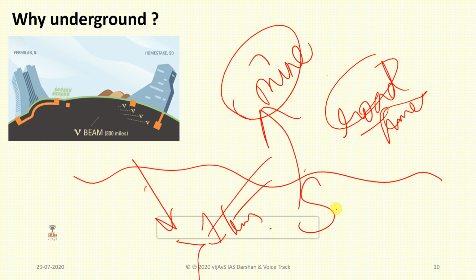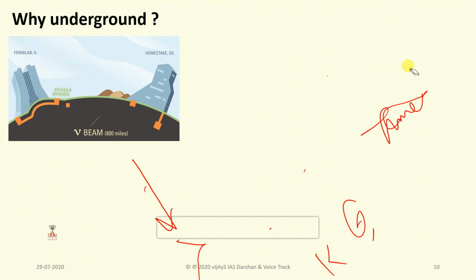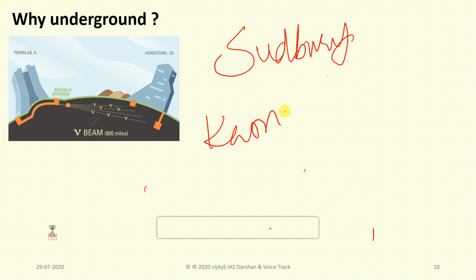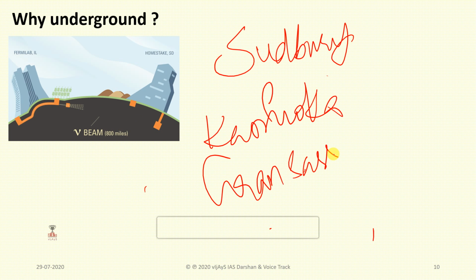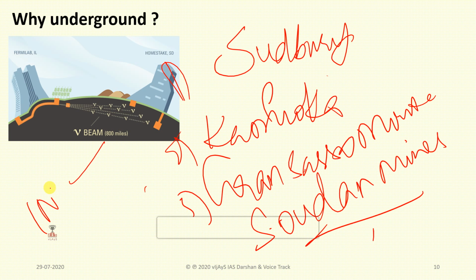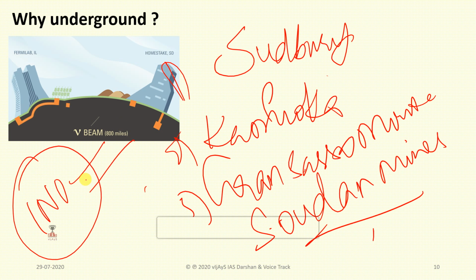To remember: Sudbury in Canada, Kamioka in Japan, Gran Sasso Mountains in Italy, and Soudan Mines in USA. These are the four, and several others are also planned, including INO in India, which is an attempt to recapture the pioneering studies of the neutrinos at KGF.